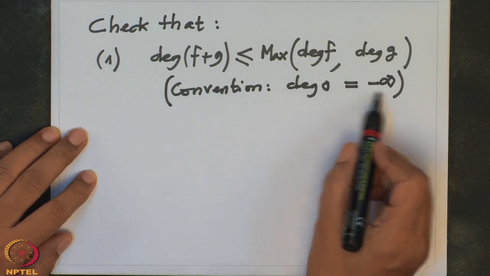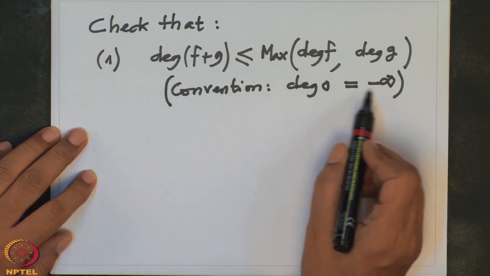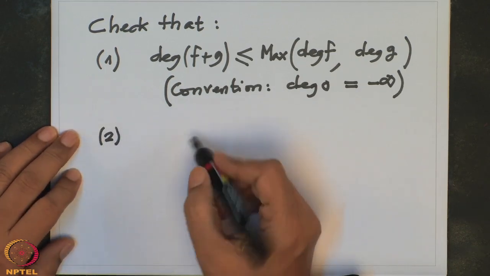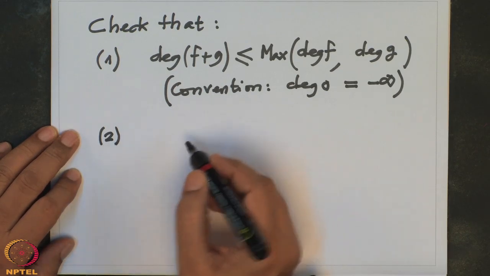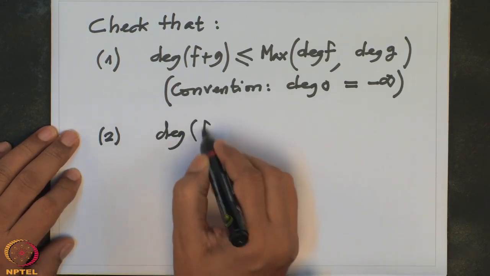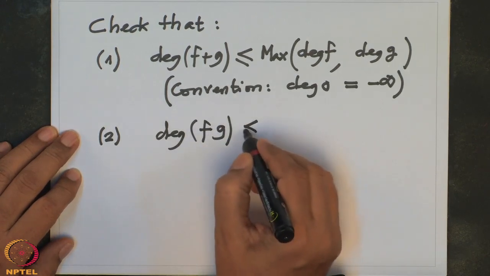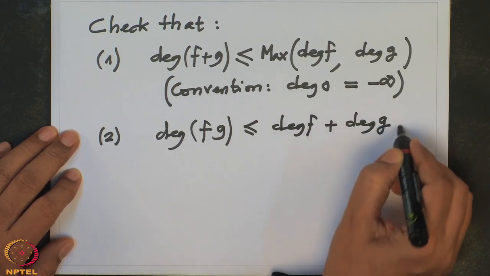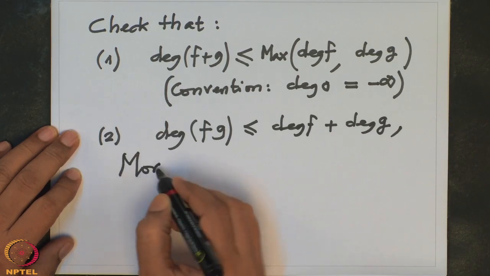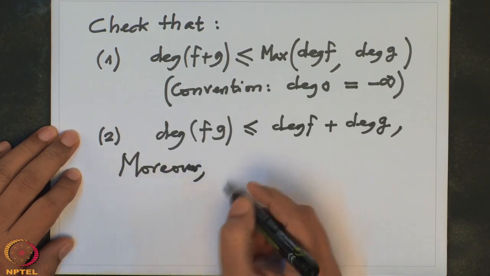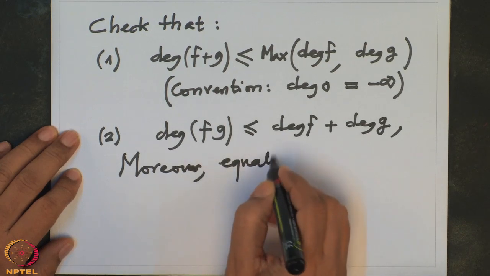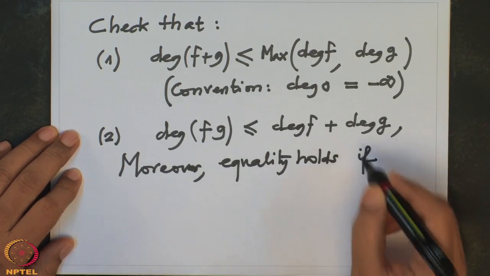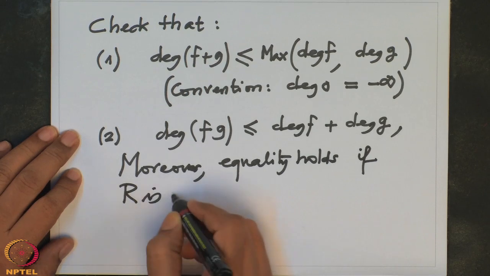And you will see why this minus infinity and why not minus 1, why this convention is made, because of the following second formula. The second formula is very, very important. The degree of the product is less than or equal to degree f plus degree g. Moreover, equality holds if R is an integral domain.